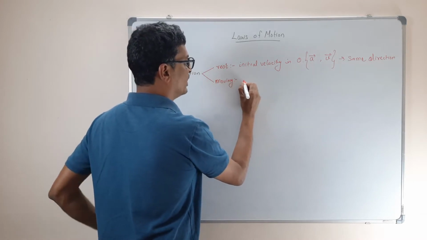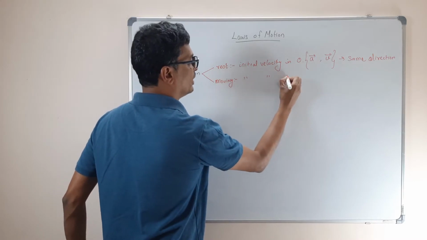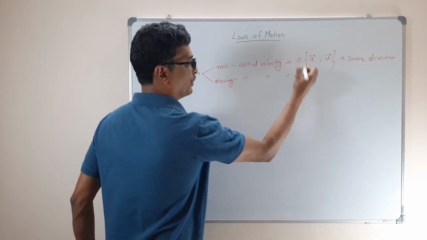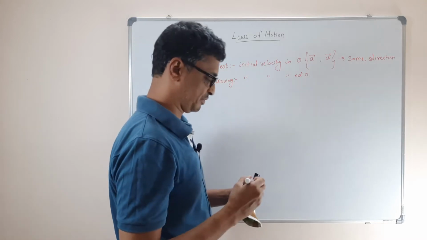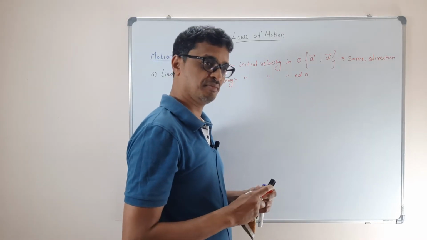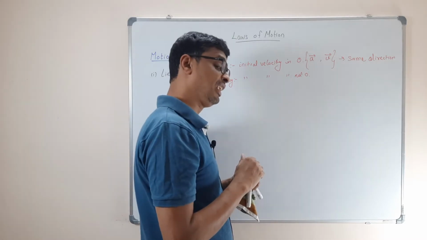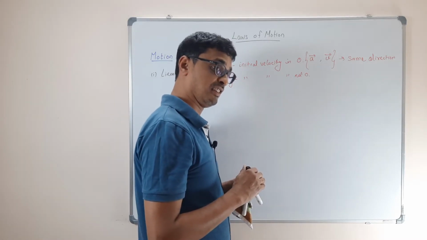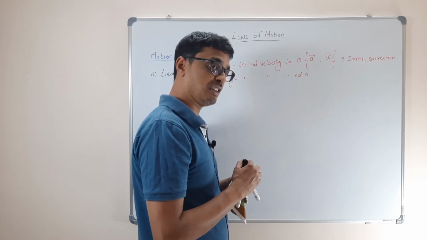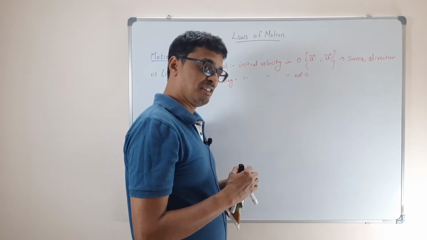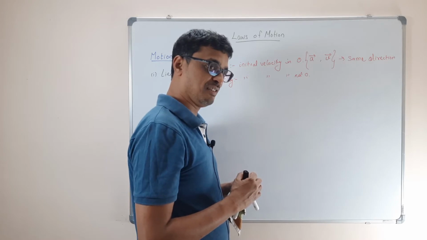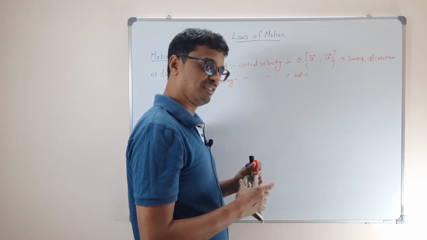Now the second case: the body is already moving. That means the initial velocity is not zero. Then velocity will be in one direction, and acceleration may be in a different direction. Will there be a component of velocity in the direction of acceleration?